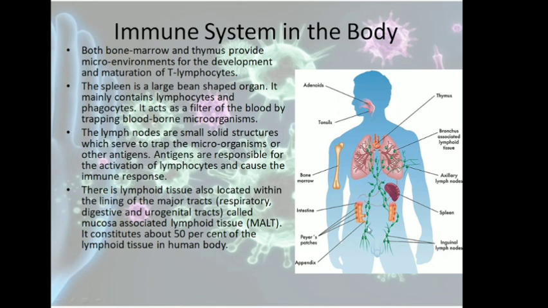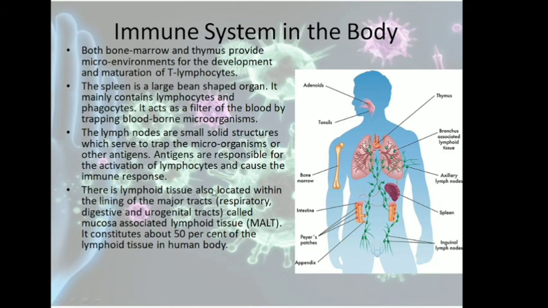These are the different lymph nodes present in different parts of the body. So the secondary lymphoid organs, either spleen or lymph nodes, trap the microorganisms or antigens, and the lymphocytes will react with the antigen and be activated, and then they will give the immune response.